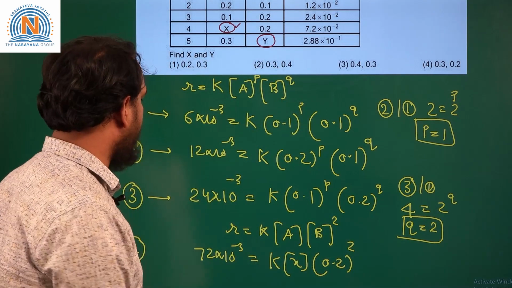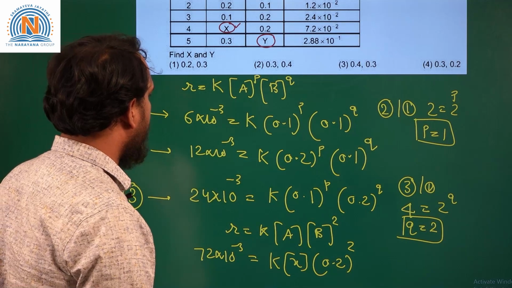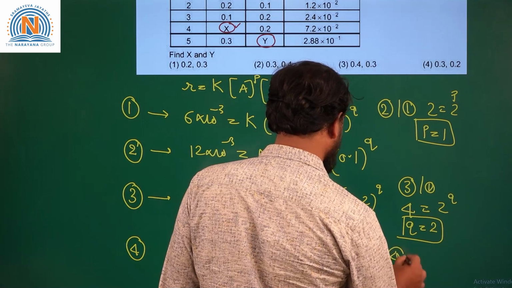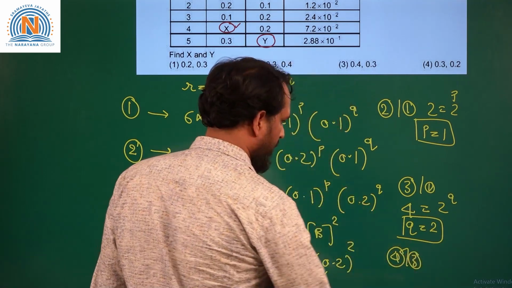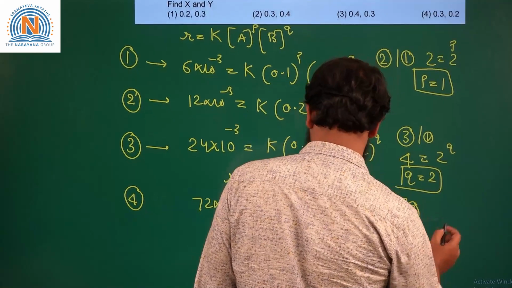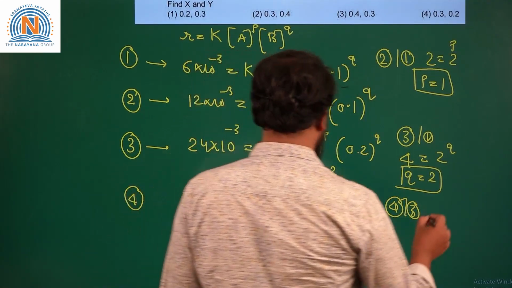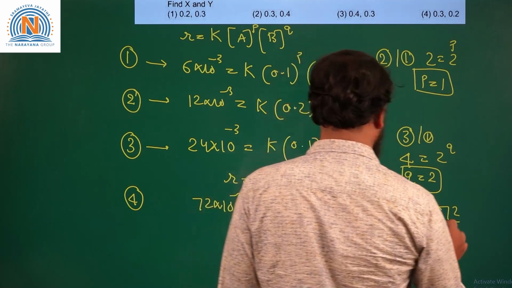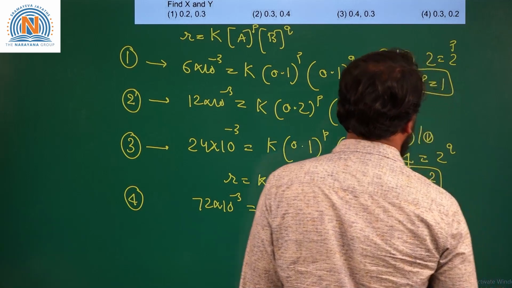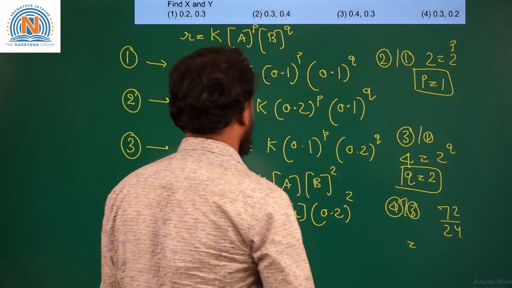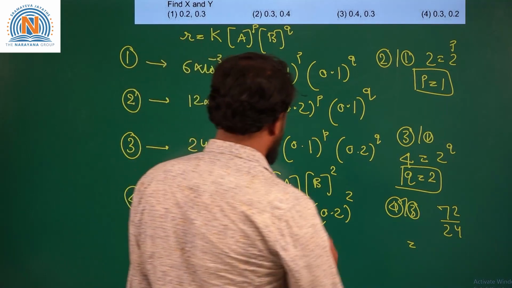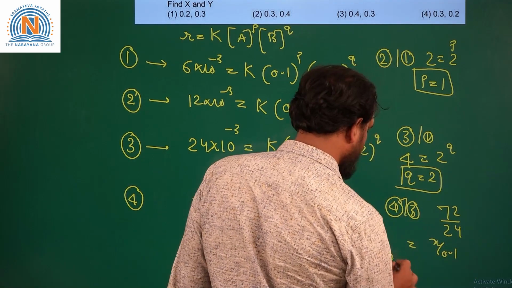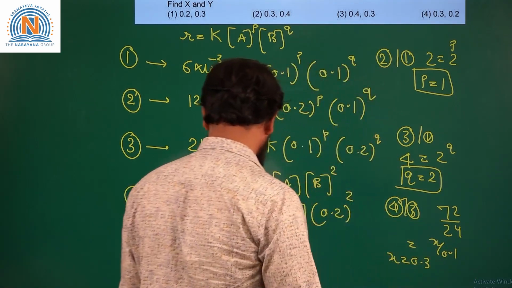We need to calculate the value of X. To calculate the value of X, if we divide 4 by 3, what do we get? 72 by 24 is equal to X by 0.1. From this we will get the X value as 0.3.